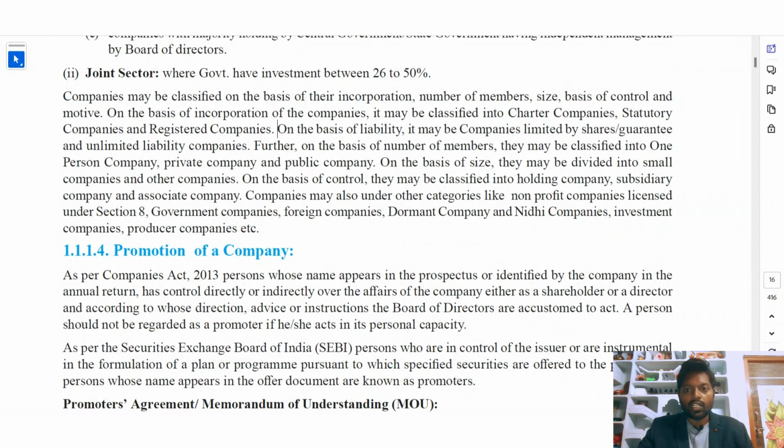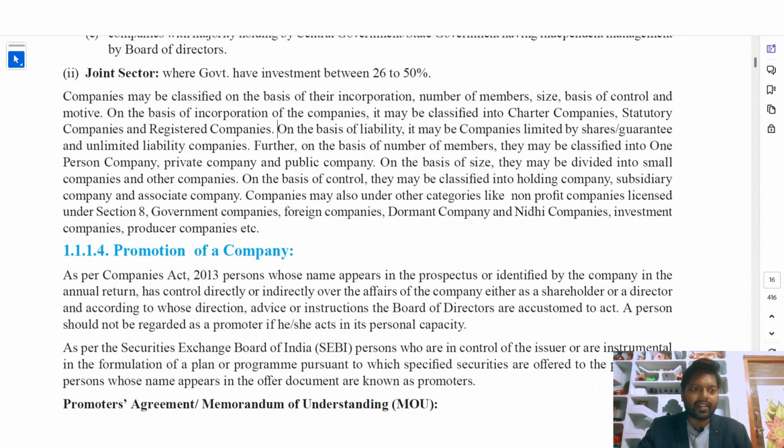And on the basis of control, they may be classified into holding company, subsidiary company, and associate company, and may also come under categories like non-profit companies licensed under Section 8, government companies, foreign companies, dormant companies, nidhi companies, investment companies, producer companies. So the companies are divided on the basis of members, liability, size, and holding, and in different areas and bases the companies are called in different formats.